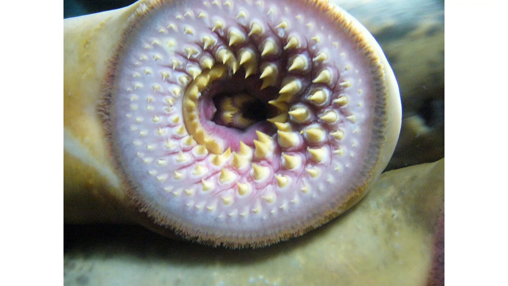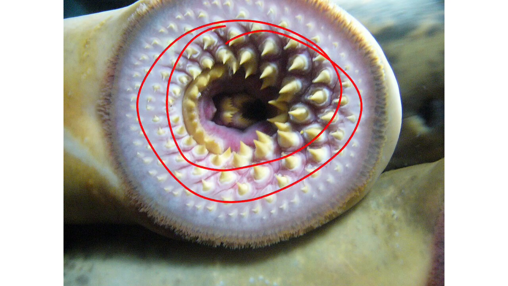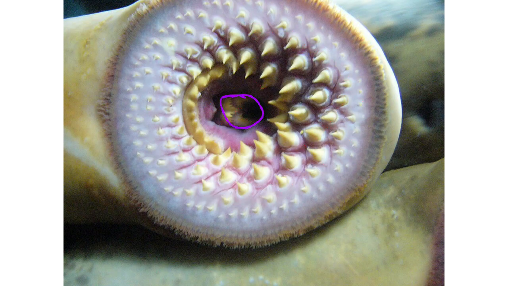Now, this is their mouth. The reason why they call them cyclostoma. Can you see that their mouth is full of teeth? And this is their tongue around this place. And even the tongue also has its own teeth. Can you see? So this is the tongue. Even the tongue also has its teeth.